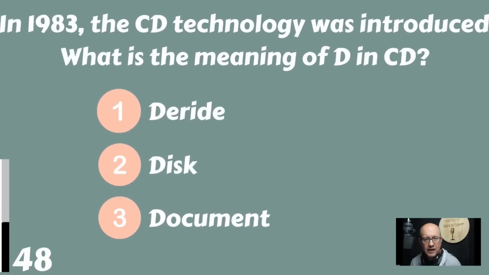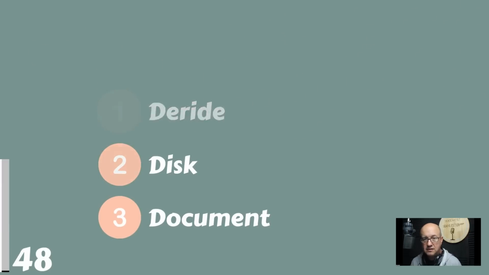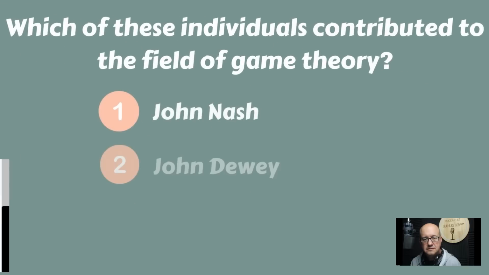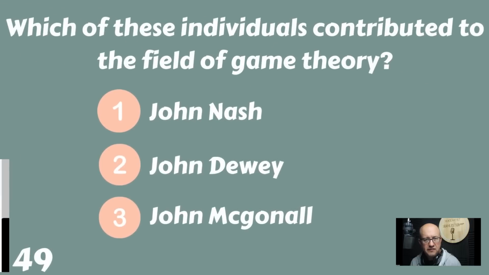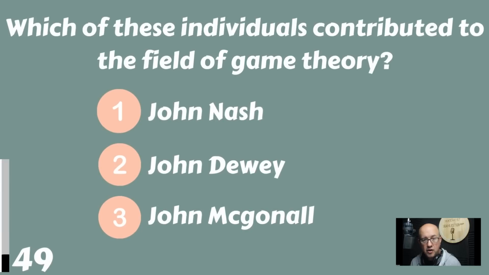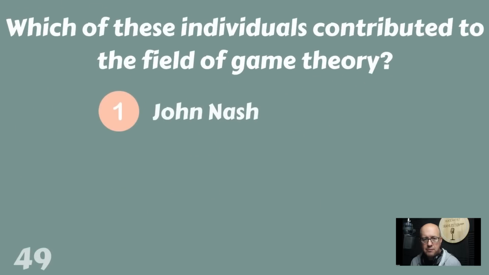In 1983, the CD technology was introduced. What is the meaning of D in CD? Deride, disk, or document? It is a compact disk. Which of these individuals contributed to the field of game theory? John Nash, John Dewey, or John McGonnell? Game theory. That would be John Nash.